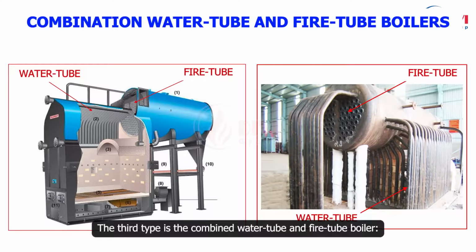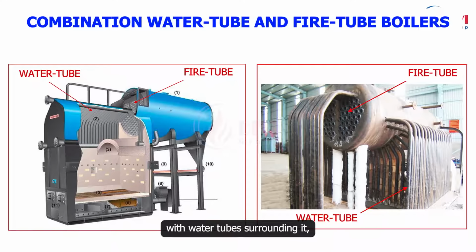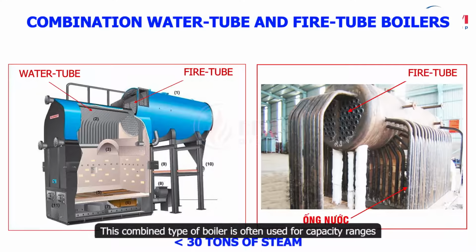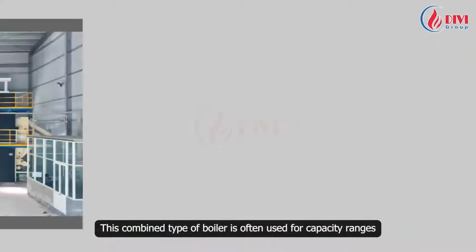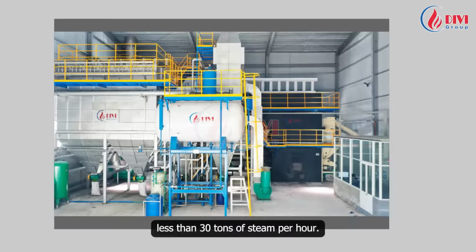The third type is the combined water tube and fire tube boiler. This type of boiler has a combustion chamber constructed with water tubes surrounding it, while the body of the boiler is made of fire tubes. This combined type of boiler is often used for capacity ranges less than 30 tons of steam per hour.